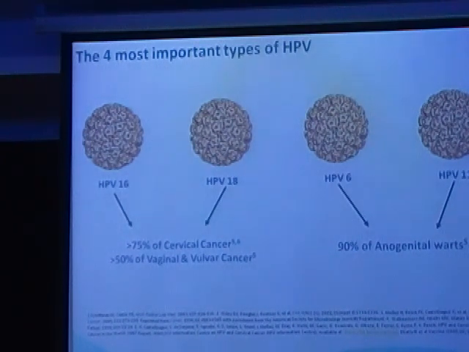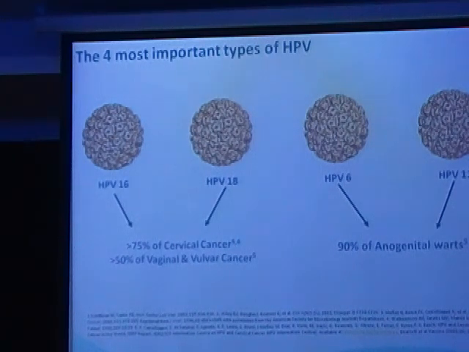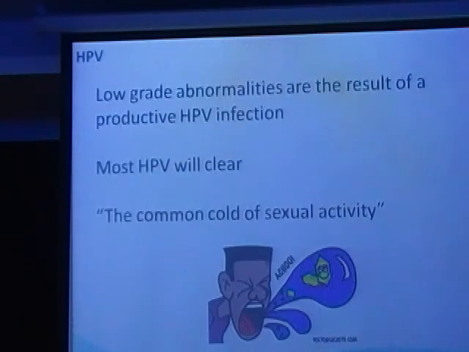16 and 18 contribute. This data says 75%, but now the data says almost 90% of the cervical cancers are because of HPV 16 and 18. The same group, 16 and 18, is responsible for more than 50% of the vaginal and vulval cancers. Among the other commonly studied HPV subtypes are 6 and 11, which are responsible for 90% of the anogenital warts, which is the commoner problem with which adolescents present to doctors. They are more worried about the warts than anything else.